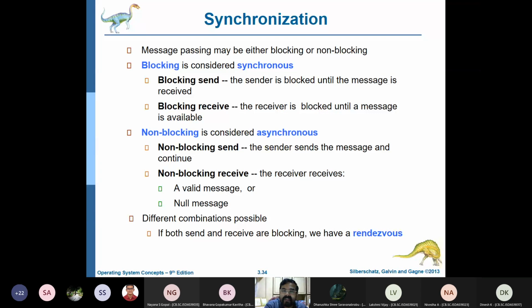So what we can do is have a blocking send or a blocking receive. Blocking send means that when you are awaiting a message from someone, you are not allowed to send till you receive that message, and vice versa. Blocking receive means the receiver is blocked until a message is available. Generally this is one way to have some sort of synchronization and communication.